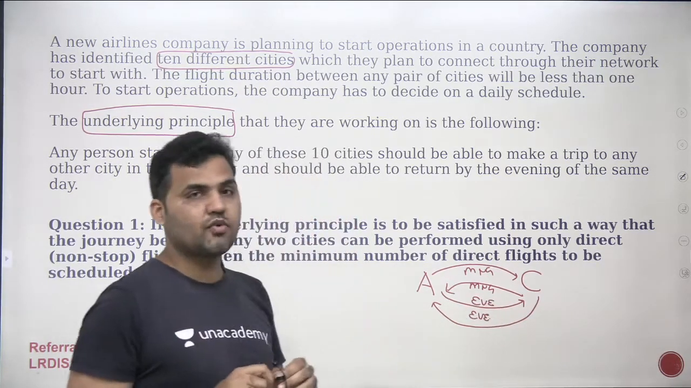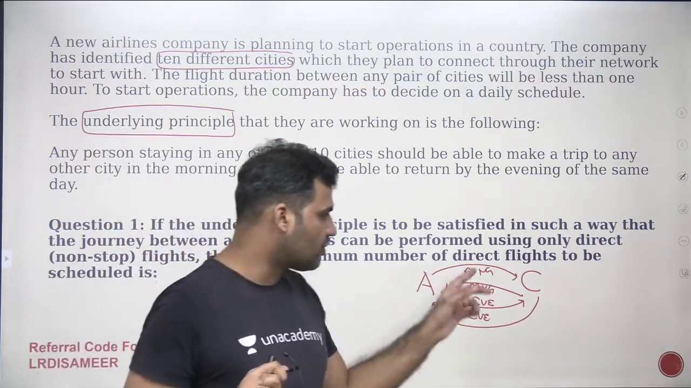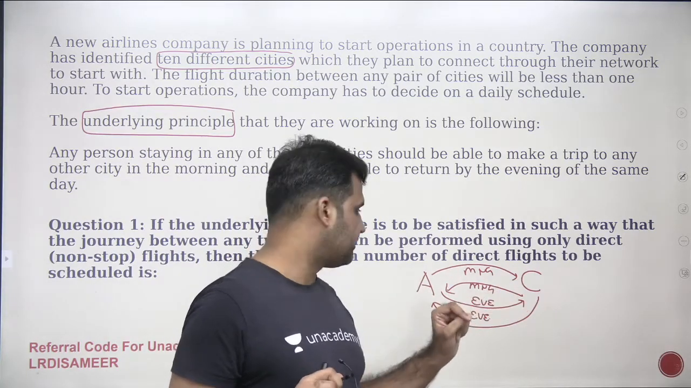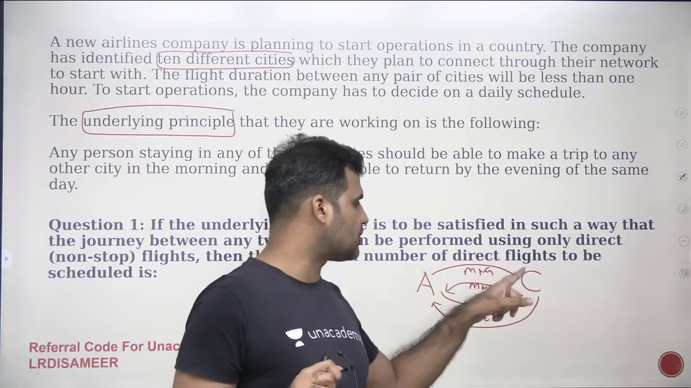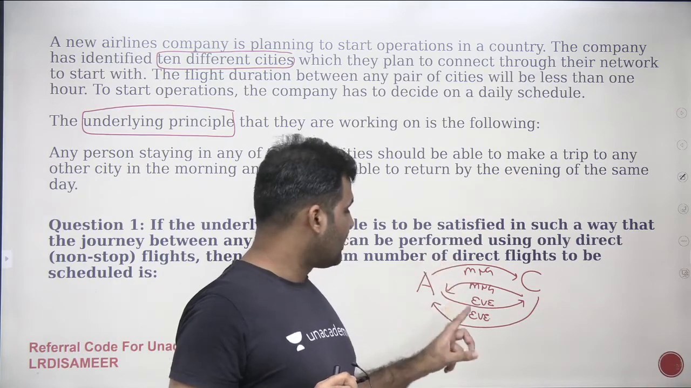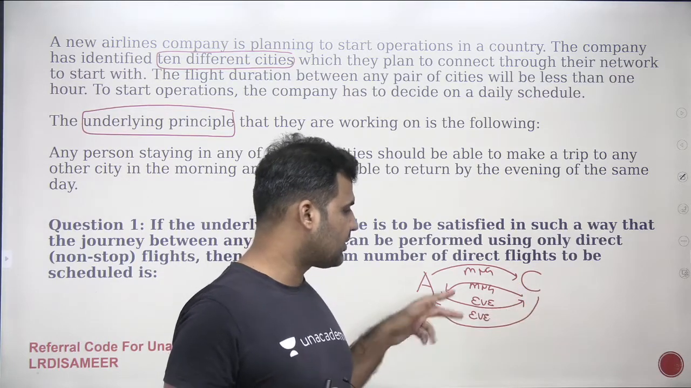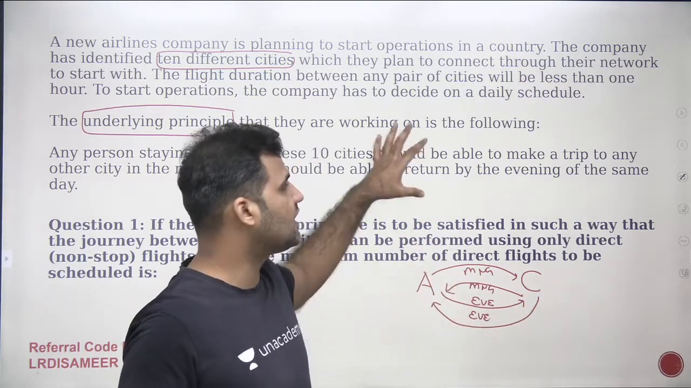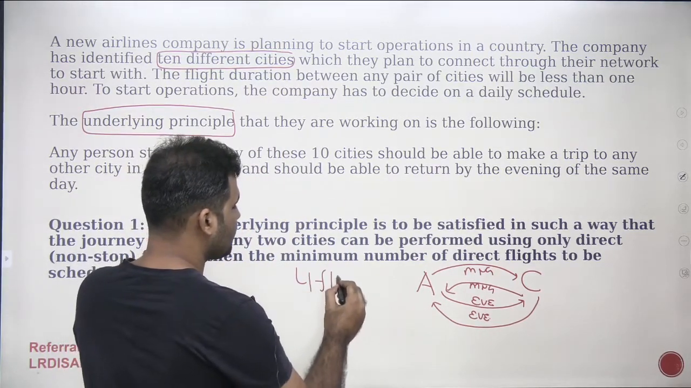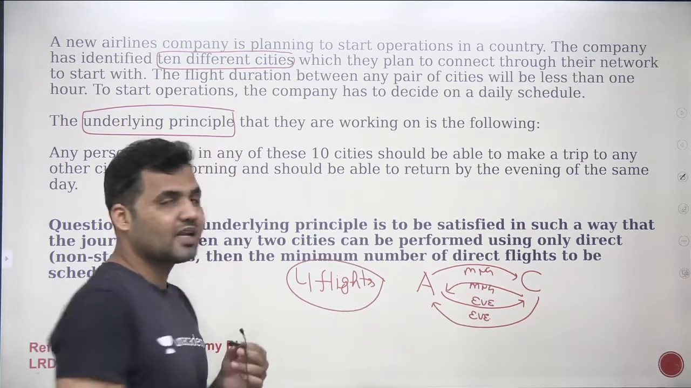So you see that if I want to satisfy this underlying principle, I will require 4 flights between any two cities. Ahmedabad to Chandigarh in the morning, and Chandigarh to Ahmedabad in the morning. So 2 flights in the morning, one flight from Ahmedabad to Chandigarh in the evening, and one flight from Chandigarh to Ahmedabad in the evening. So how many flights do I require to satisfy this underlying principle? I will require 4 such flights to connect any two cities.